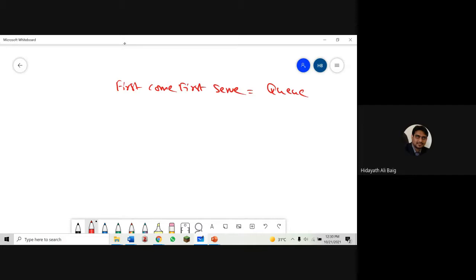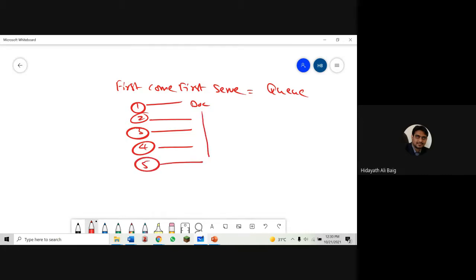So patient 1 will go to the doctor. Patient 2 will go to the doctor next. Patient 3 will go to the doctor. Patient 4 will go to the doctor. Patient 5 will go to the doctor according to the queue.